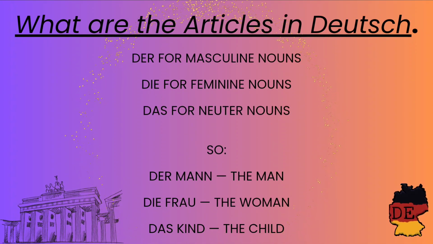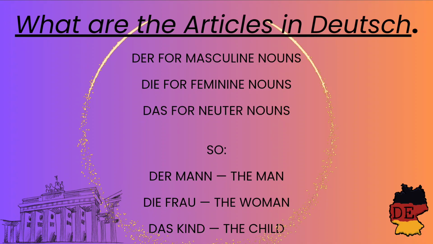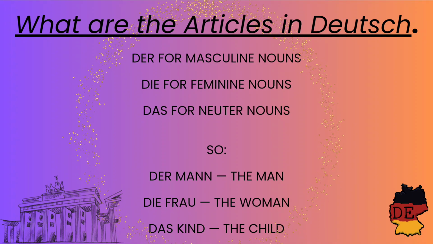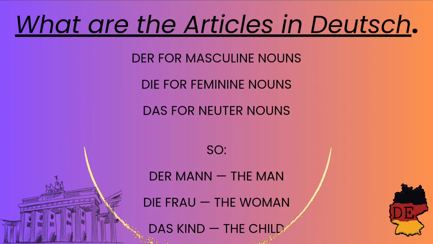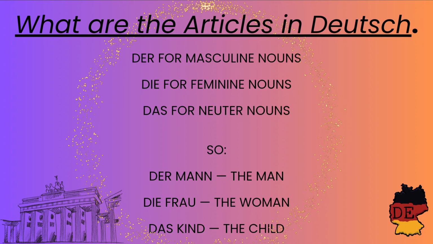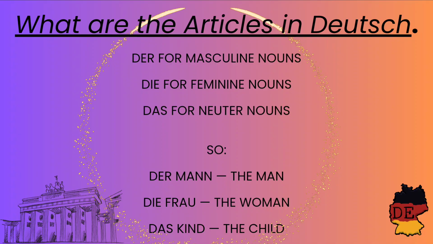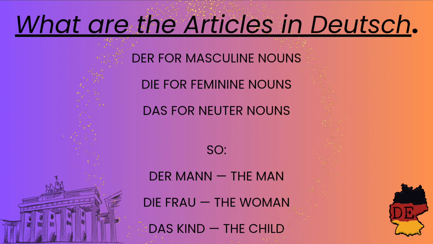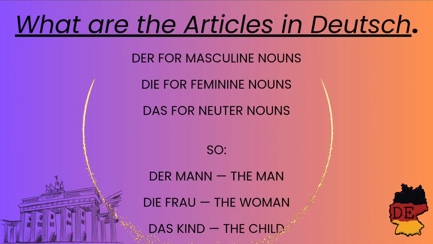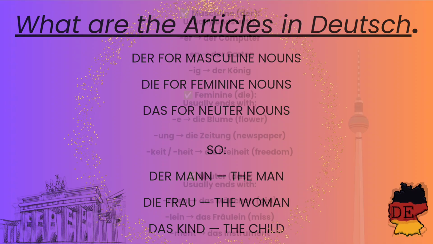In English we say the man, the woman, the child, but in German the changes depending on the gender of the noun. We have der for masculine nouns, die for feminine nouns, and das for neutral nouns. So der Mann means the man, die Frau means the woman, das Kind means the child. Simple so far, right, but how do we know which word is masculine, feminine or neutral?